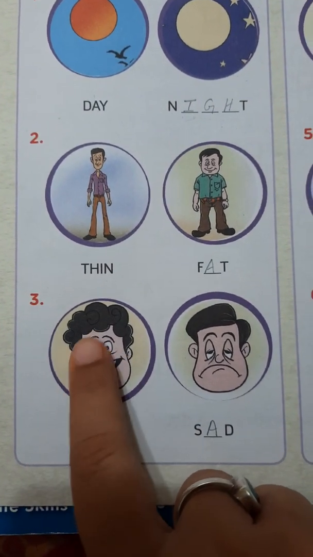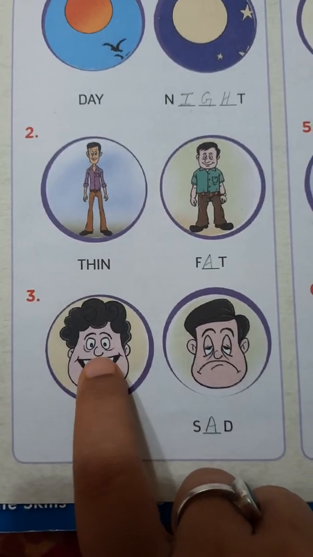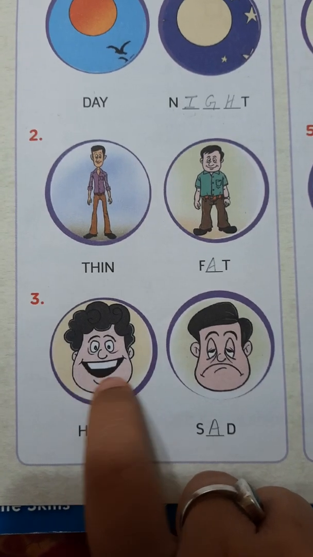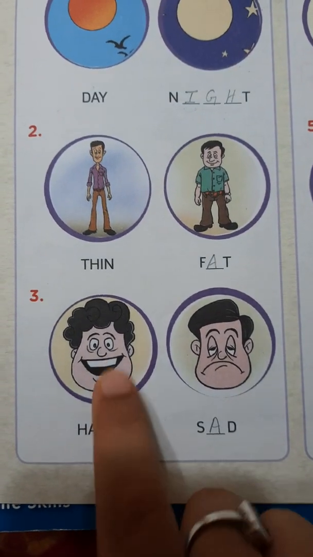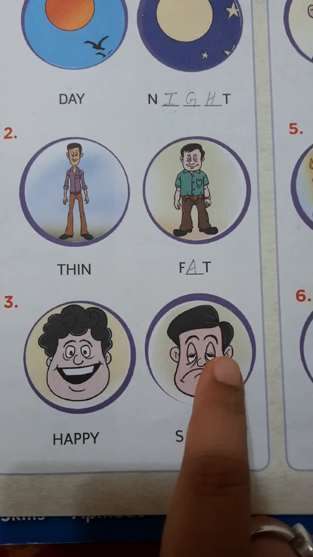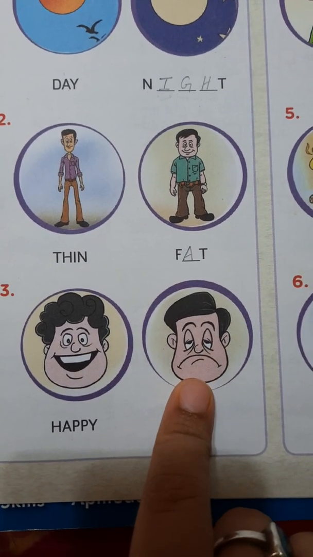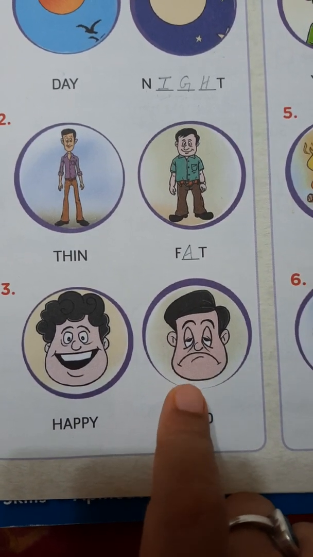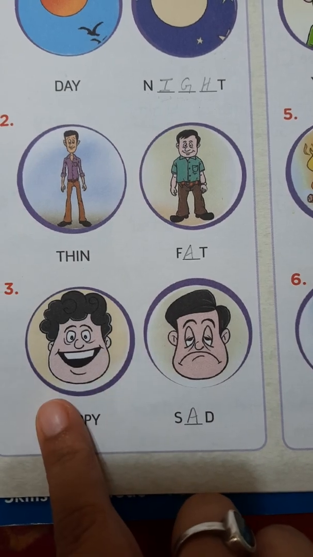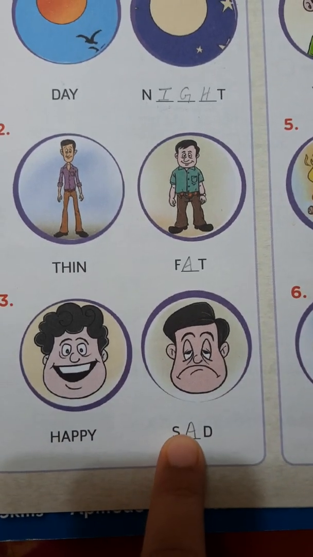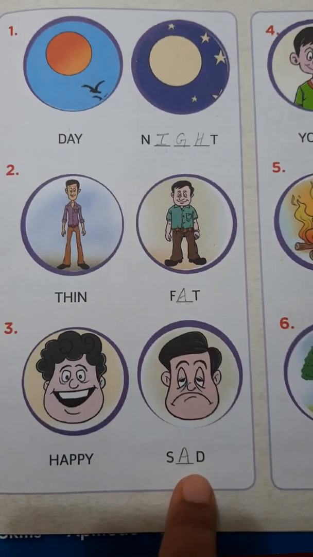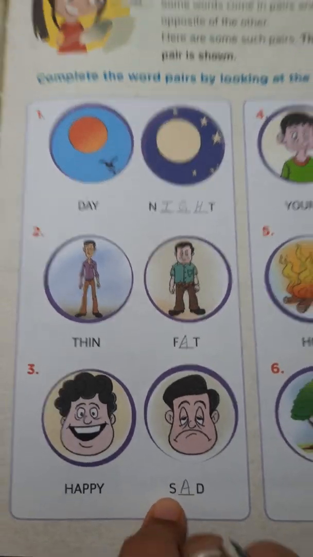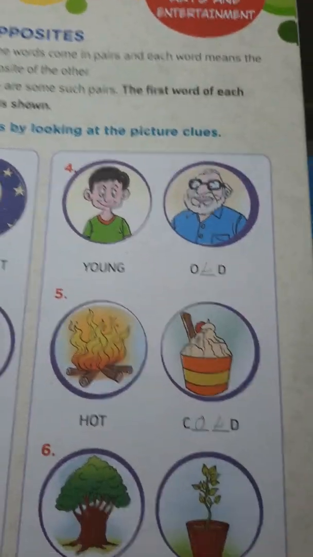Okay. Come to the third one. Third one here, it's a happy face, right? This person is smiling. He is laughing almost. It's a happy face. So this is happy. And the opposite of happy is sad. All of you can guess this face is sad, right? So this is a sad face. So happy's opposite is sad. S blank D. All of you need to write A over here. Sad. Fine.